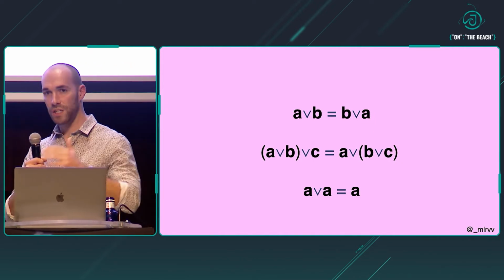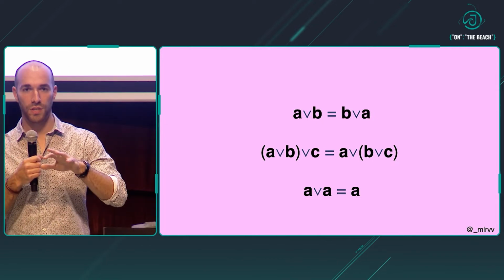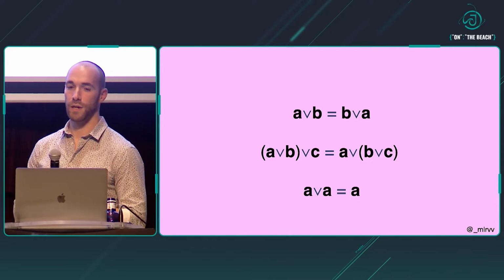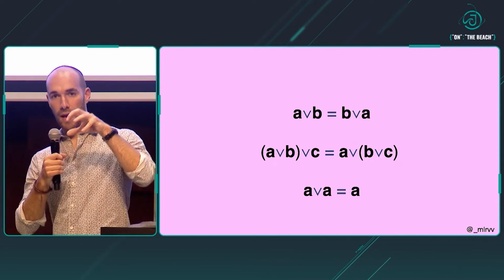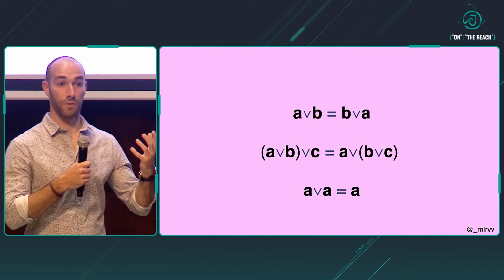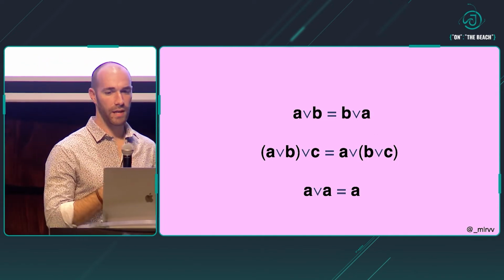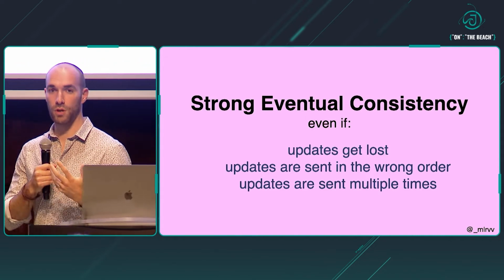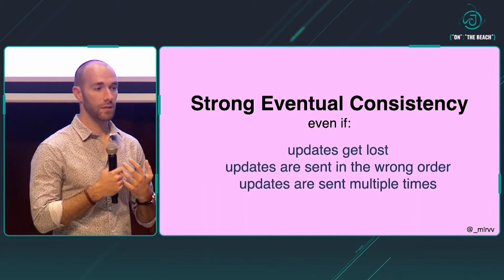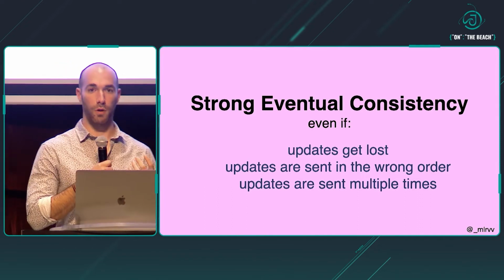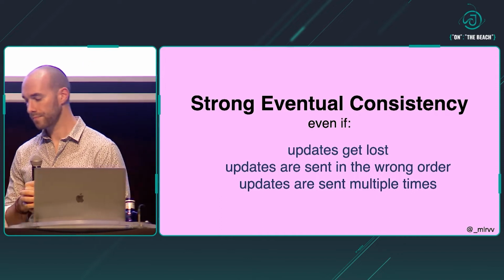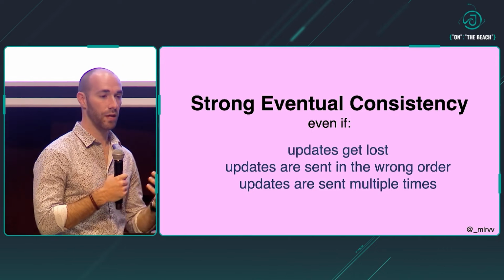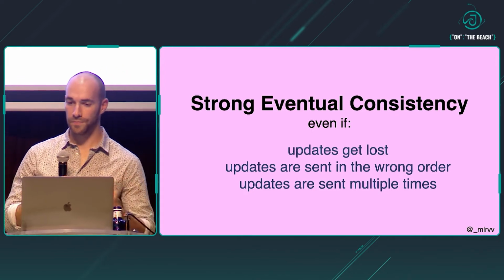Okay, so 3 properties. So at this point, we've gone quite deep. We've seen the precise structures of this data, the properties that we get by using them. We have to, like in Google Maps, zoom back and go back to the level of abstraction that we had at the beginning. And if we remember, a few slides ago, we introduced what was our goal, our objective, strong eventual consistency. With the caveat that we have to consider all of the problems that we discussed, all the things that can go wrong. And the great thing about all of this stuff is that we can simply forget about all these problems. We can ignore them altogether like they don't exist.